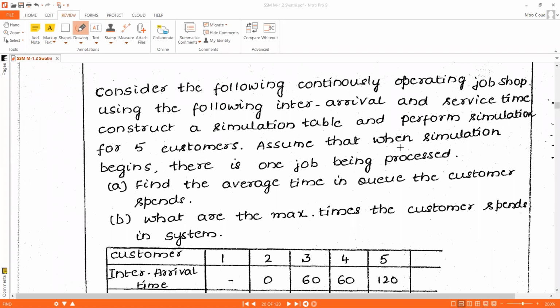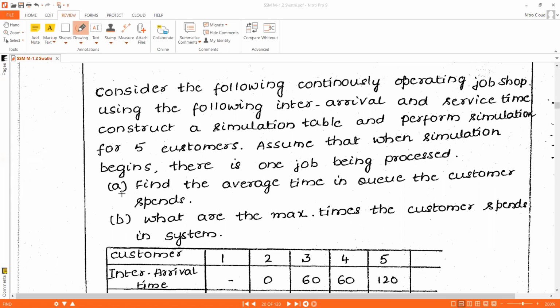Assume that when simulation begins, there is one job being processed.